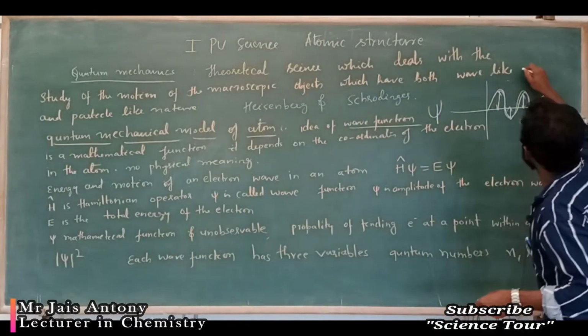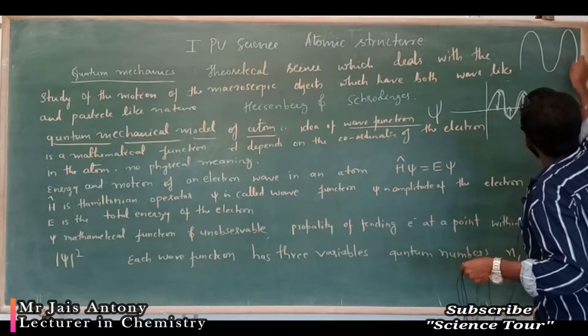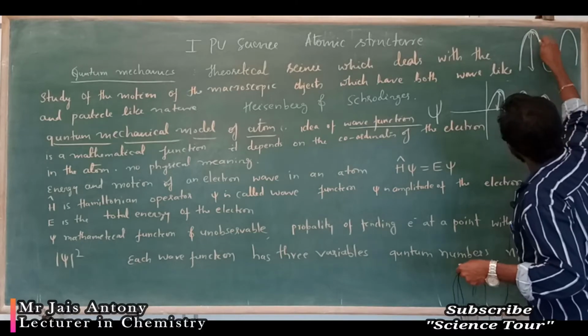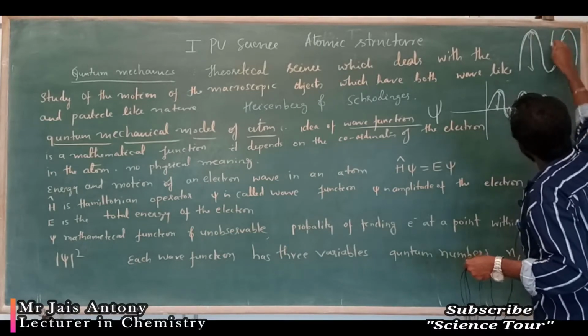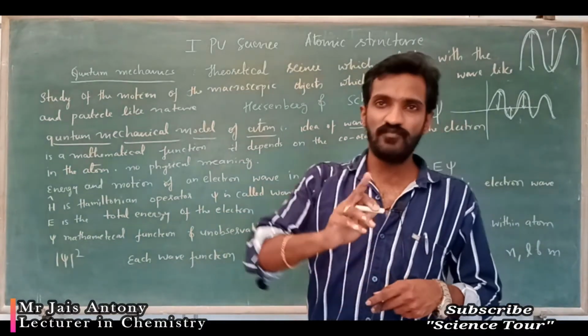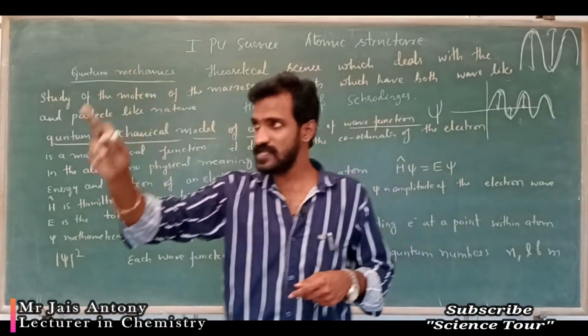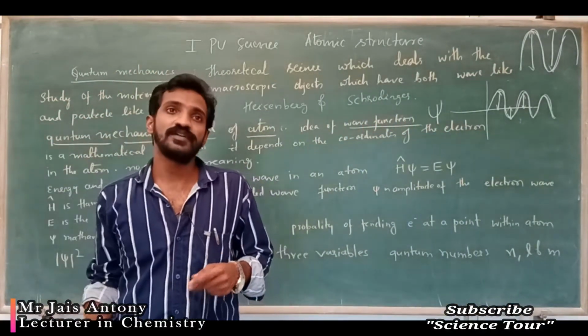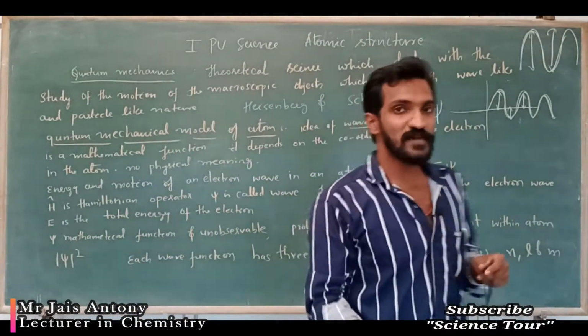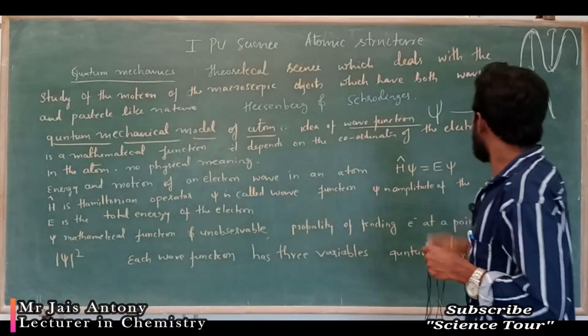One electron is moving like this, and the study of that movement, the height, is called the wave function. The movement of an electron in the form of a wave is represented as a wave function.